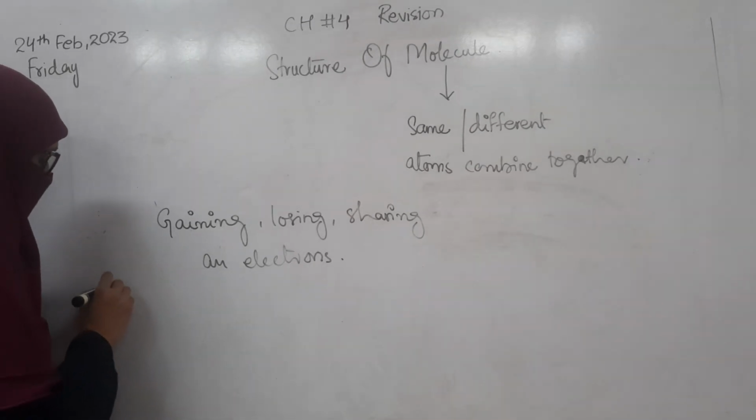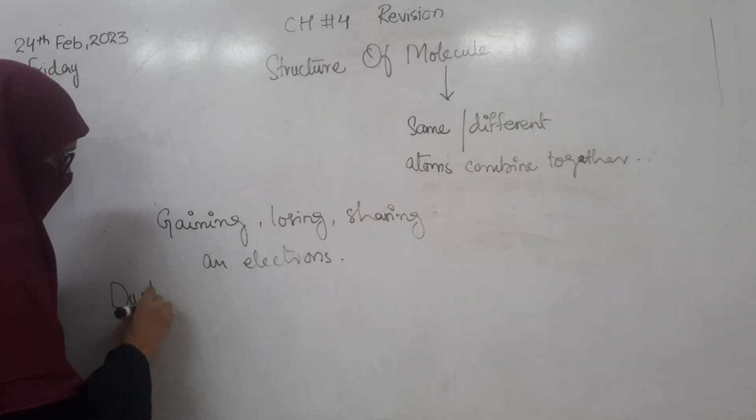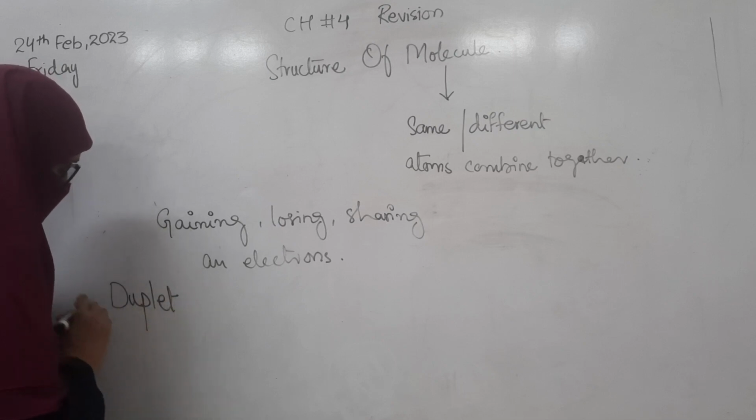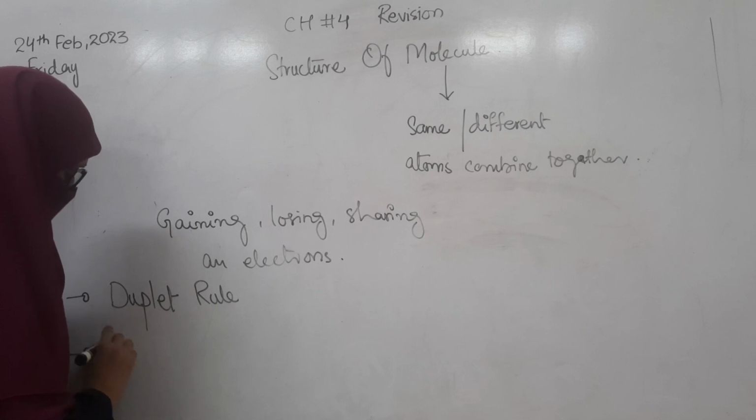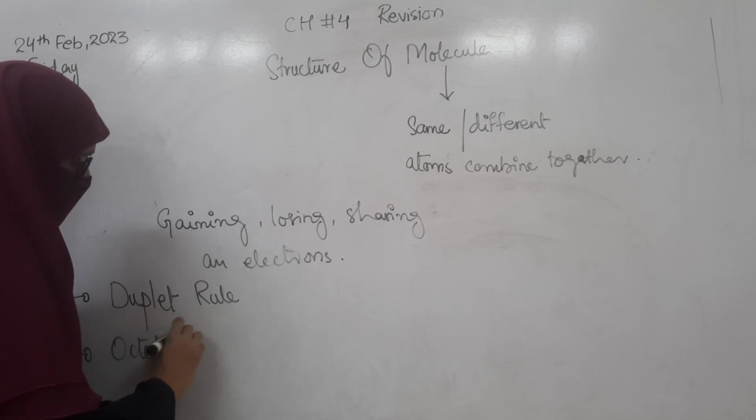They can either obey the duplet rule or the octet rule.